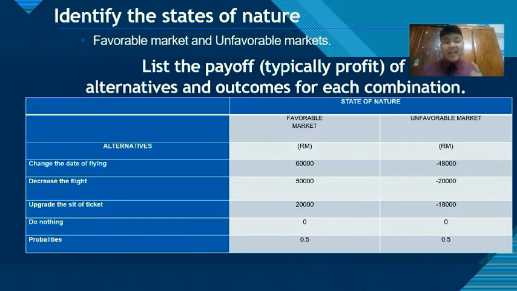Fourth step, list the payoff of each alternative and outcome for each combination. The payoff for favorable markets of change the date of flying is 60,000, decrease the flight is 50,000, upgrade the seat of tickets is 20,000, and do nothing is 0. For the unfavorable markets, change the date of flying is negative 48,000, decrease the flight is negative 20,000, upgrade the seat of tickets is negative 18,000, and do nothing still remains the same.